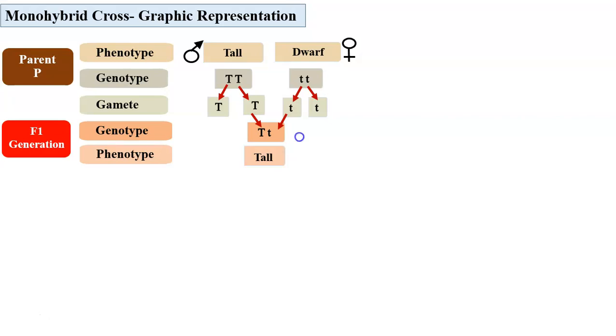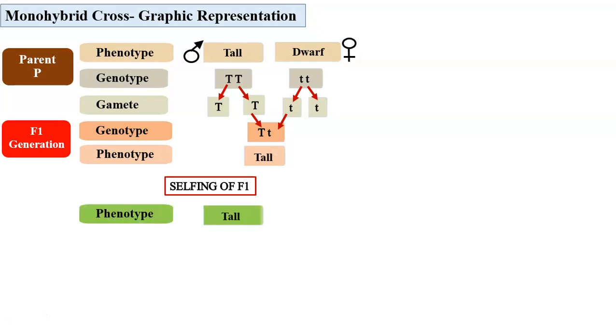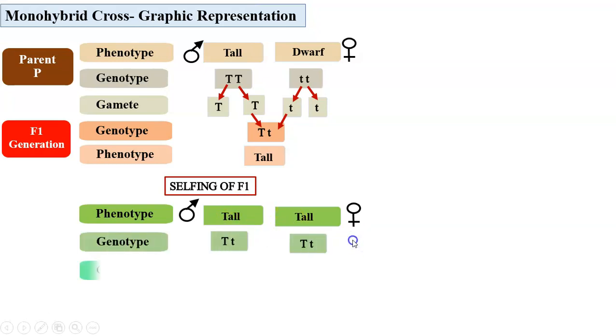Now to get F2 generation, from this hybrid tall plant, we will carry out self-pollination, inbreeding. So phenotype tall and tall, that is male and female reproductive organs of that same flower we are considering. So genotype will be the same. Now the gamete formation.